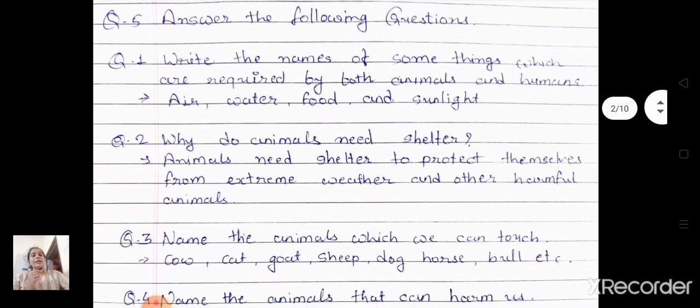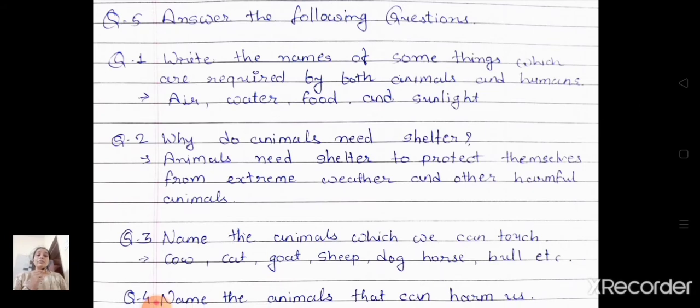Now question number 2. Why do animals need shelter? So animals need shelter to protect themselves from extreme weather and other harmful animals.